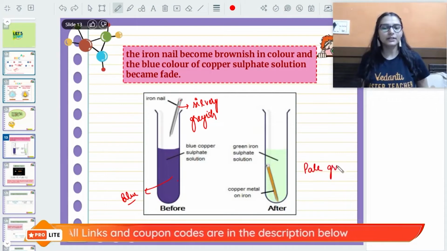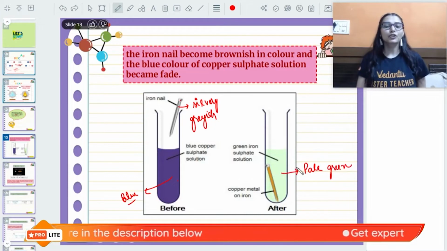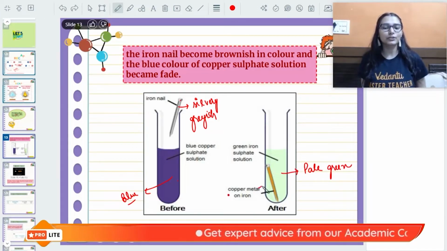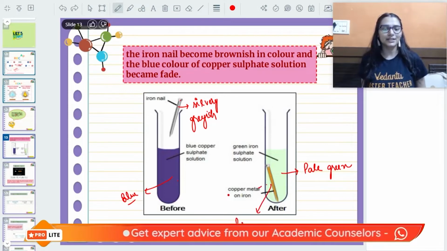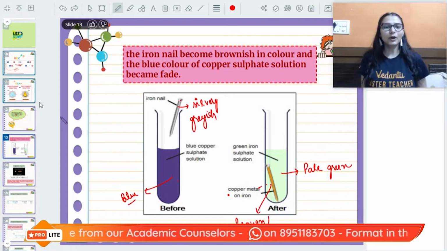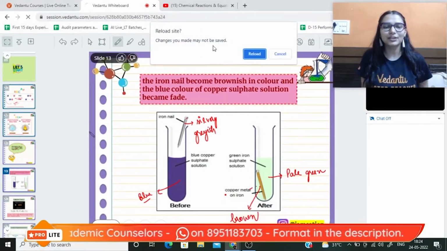Okay, what will be the color of the solution? It will give you a pale green color. Not just that, this silvery grayish iron metal is going to get a brown color on it. You know, there would be a brown deposition on the surface. So what do you think, guys? Which reaction is taking place over here?